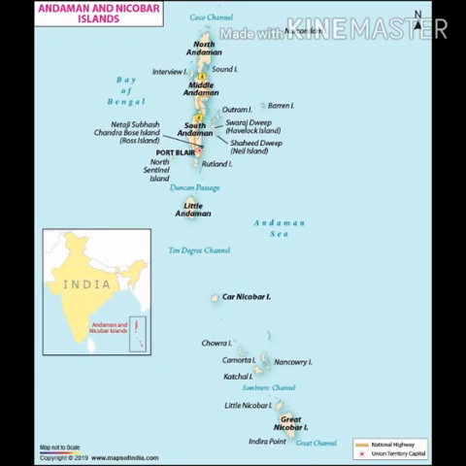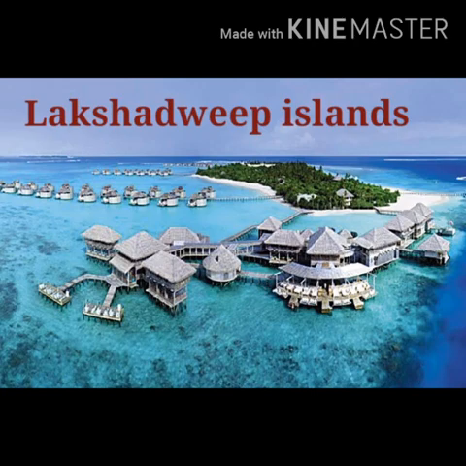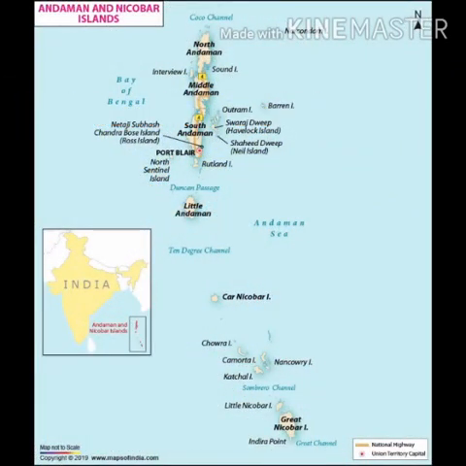Next is Andaman and Nicobar Islands. These islands are larger in size and they are 324 in number. These islands are volcanic in nature. Lakshadweep Islands were of coral origin, but Andaman and Nicobar Islands are of volcanic nature. Barren Island, which is an active volcano, is also in the Andamans. And Port Blair is the capital of these islands.